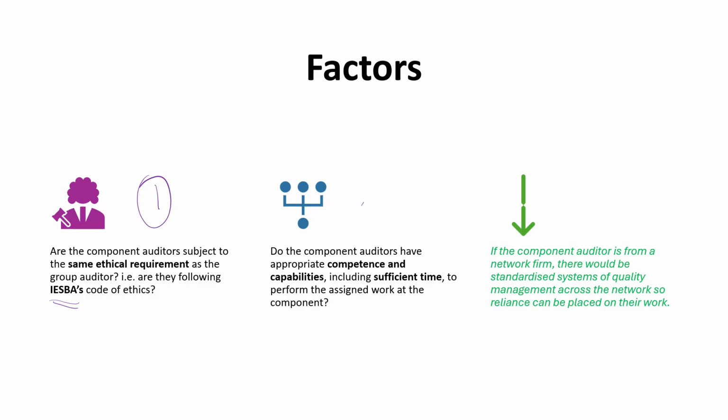Another factor that they need to consider is whether the component auditors have the appropriate competence and capabilities, which include sufficient time and resources to carry out the work that we are going to assign them. So there are two different factors we're looking at: their competence and capability, which could be later on reviewed by looking at their qualification, experience, etc., but then also the sufficiency of resources that they have in terms of time and human resource. An important factor to consider is if the component auditor is from the same network firm, there is likely to be standardized systems of quality management across the network, so greater reliance can be placed on their work in this respect.